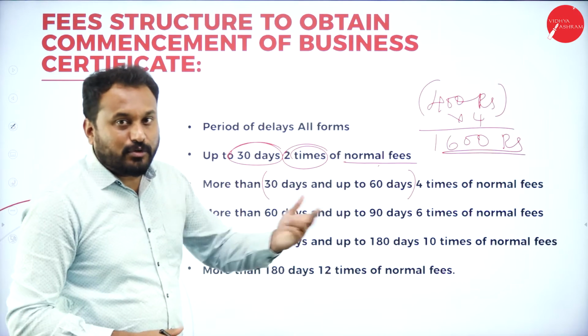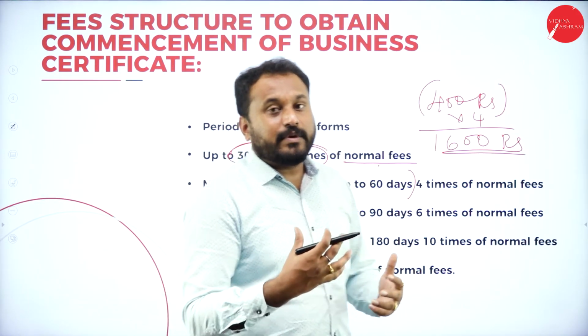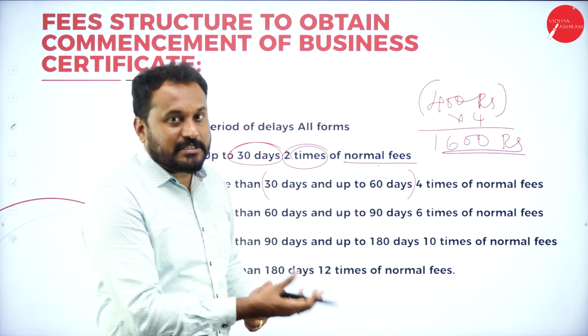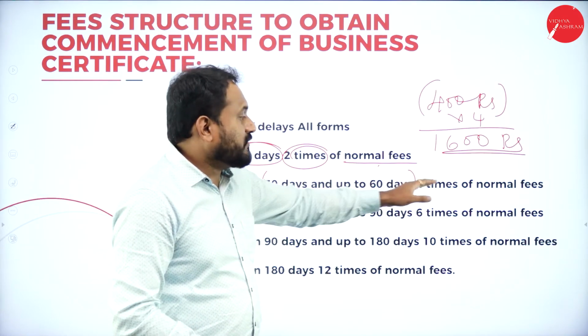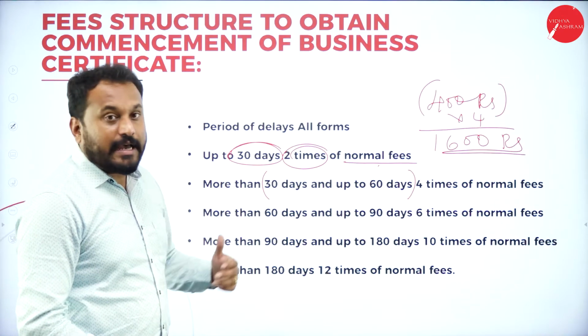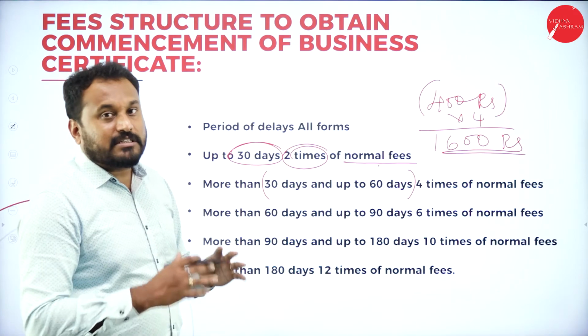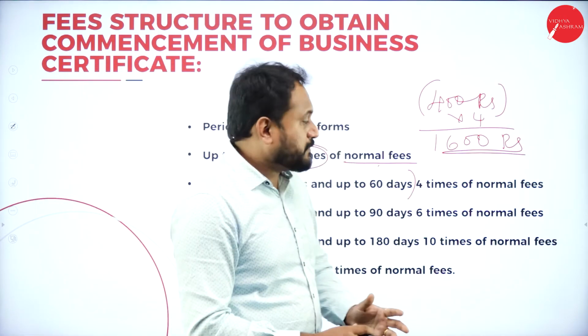The same way, for 200 how much it is, for 300 how much it is, for 400 how much it is. Now we have seen that for 1 crore and more we are supposed to pay 600 rupees as the fee. If you go with 30 days to 60 days, now 4 times into those. More than 60 days and up to 90 days, it is 6 times the normal fees you are supposed to go with. There is nothing called fine, it is called penalty.